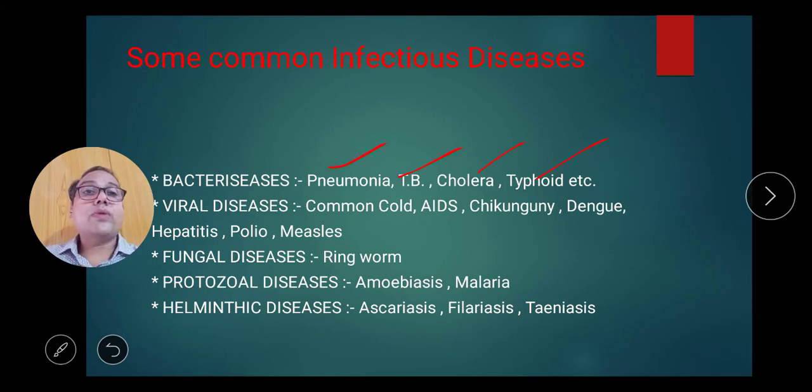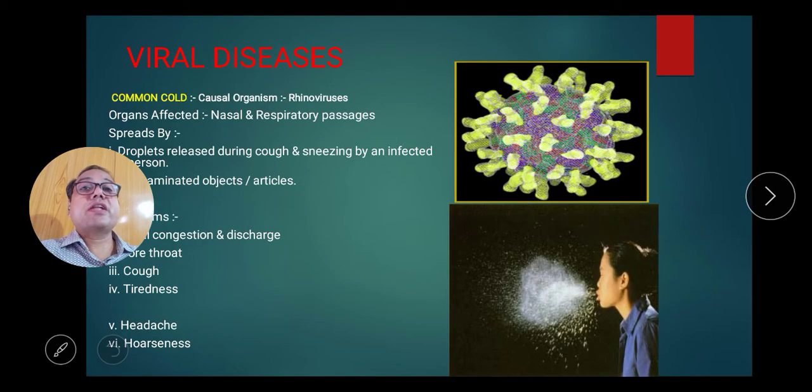Viral diseases: common cold, AIDS, chikungunya, dengue, hepatitis, polio, measles. Fungal disease: ringworm. Protozoan diseases: amoebiasis and malaria. Helminthic diseases: ascariasis, filariasis and teniasis. So these are the main examples. You have to learn all the examples. Okay. Now the next slide is about the viral diseases.